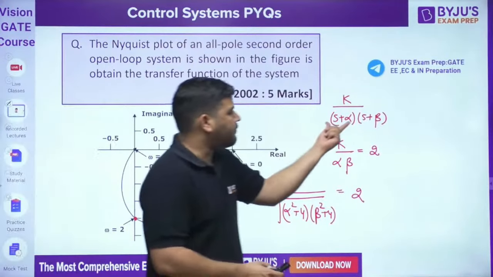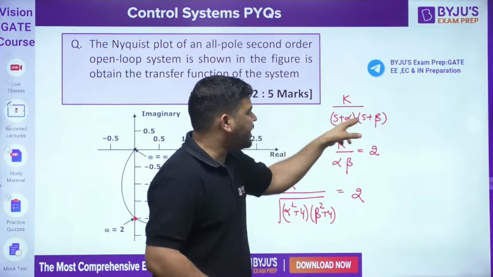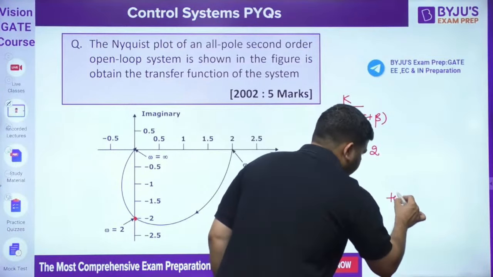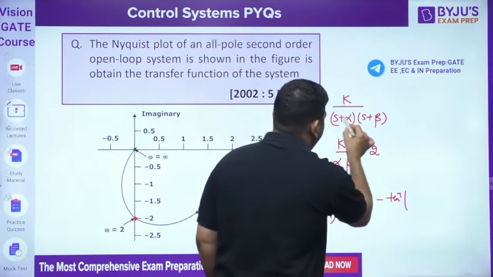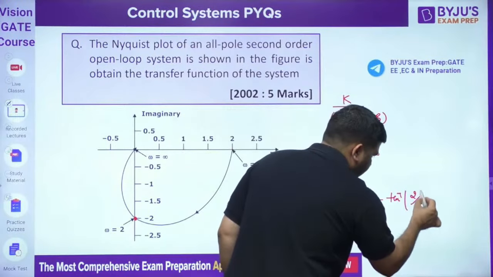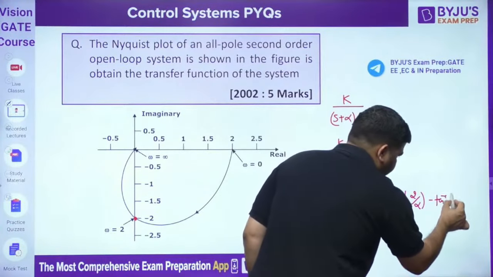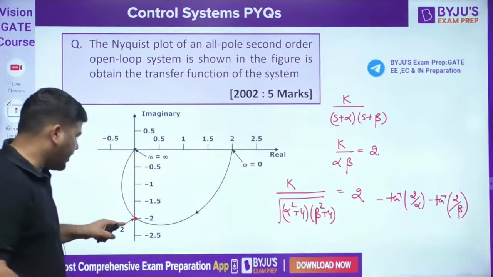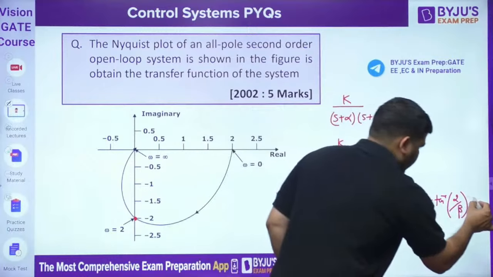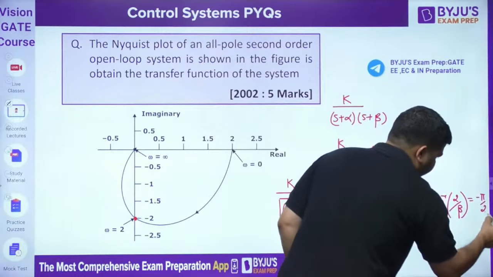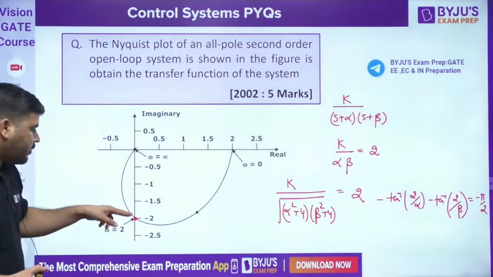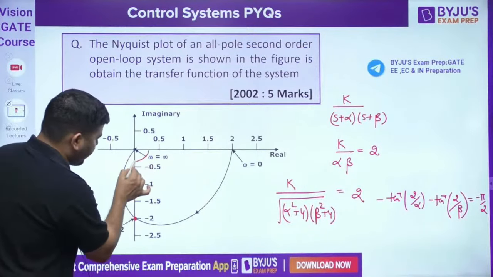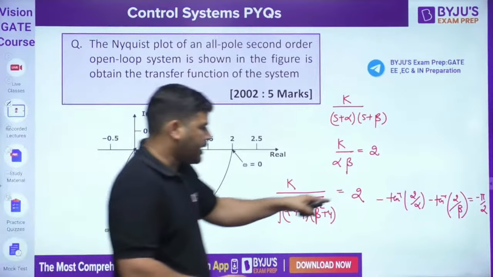Now let's also calculate the phase of this. When s equal to j2, what is the phase? Then the phase will be minus tan inverse of 2 by alpha minus tan inverse of 2 by beta. This phase came out to be minus pi by 2, because we know that at omega equal to 2, the phase has to be minus pi by 2. So I have written like this.